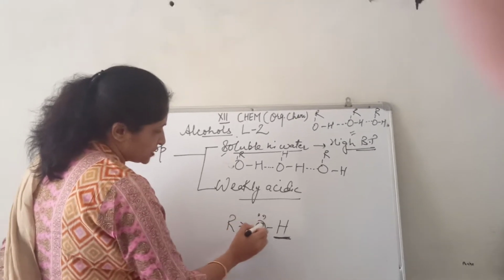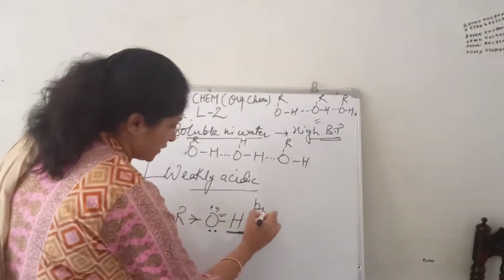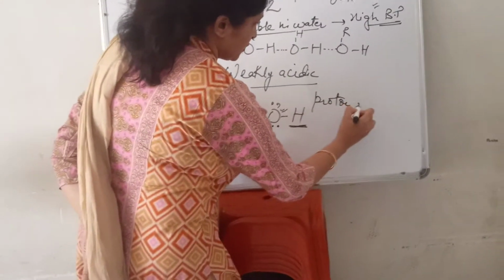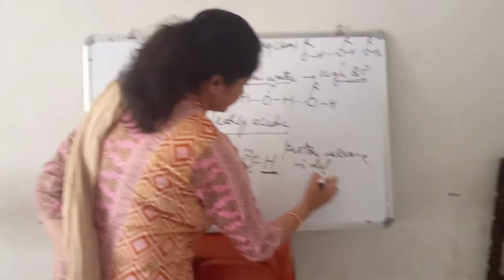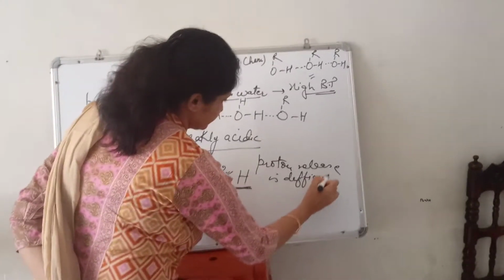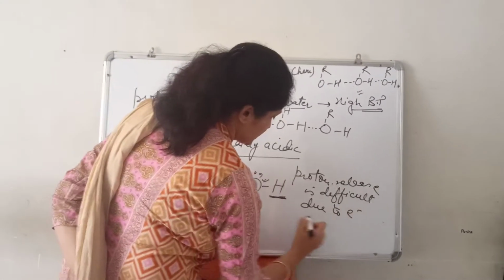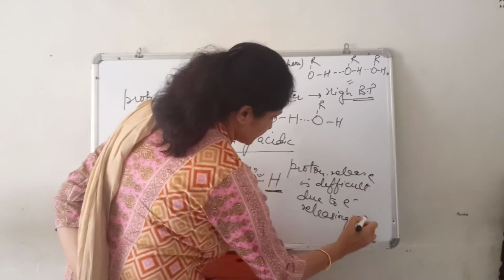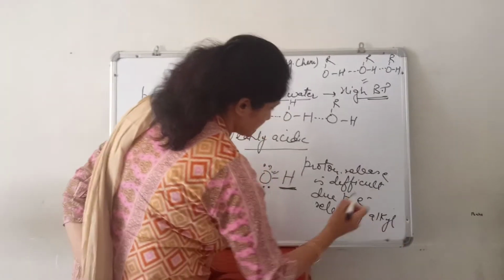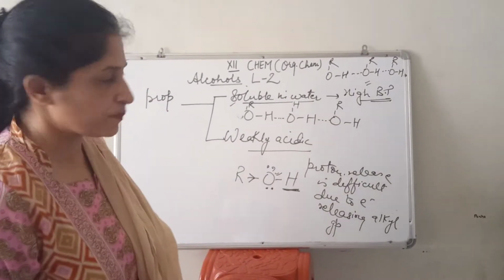So electron density on oxygen is very high. That's why proton release is difficult, due to the electron releasing alkyl group. So that's why it is weakly acidic. So these two properties are very much important.